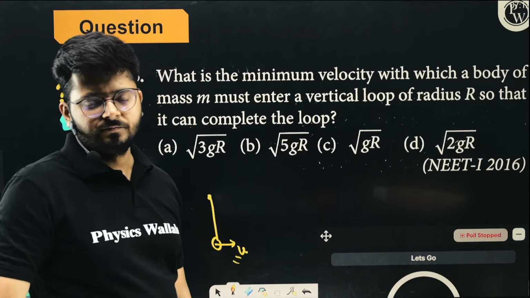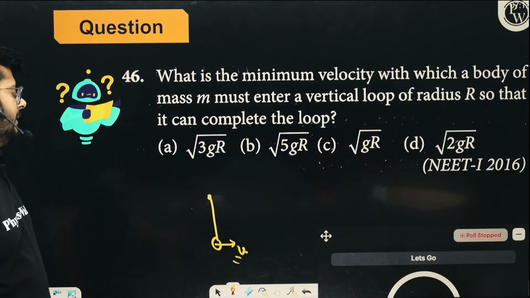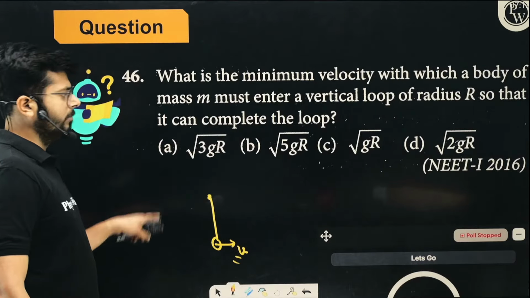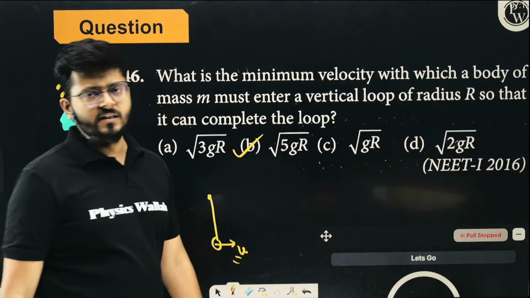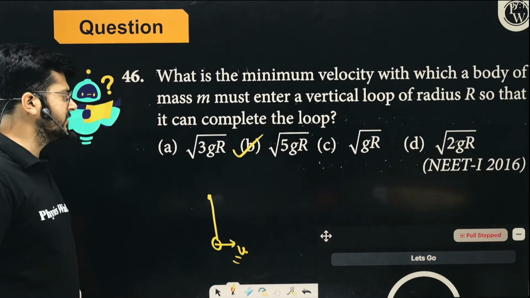Direct question, right? What is the minimum velocity so that it can complete the circle? So clearly it is root 5 gr, right? Root 5 gr should be the minimum velocity at which it can complete the circle, right?